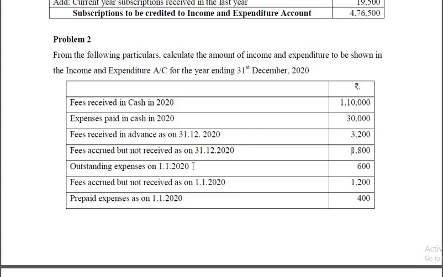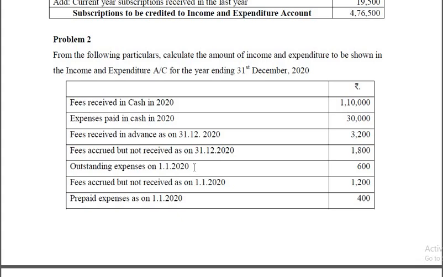Outstanding expenses on 1/1/2020, relating to expenses outstanding at the beginning of the year. That means last year they were outstanding. Therefore, expenses paid this year, 30,000, includes payment for the last year, that is 600. So that should be deducted, because that is not the expense of current year.